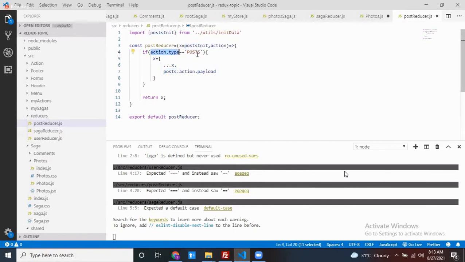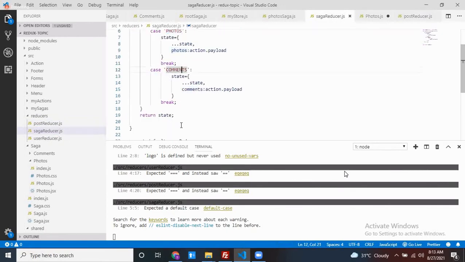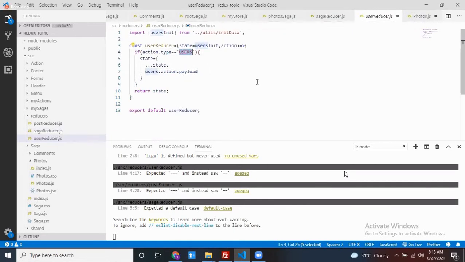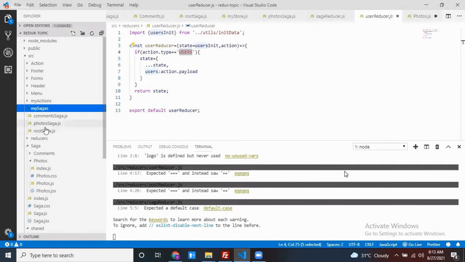Is get photos equal to post? No, so that flag is not executed. In the Saga reducer, is get photos type anywhere? No. User reducer, anywhere get photos type? No. It will come here, but no type is matching. So the next step is that it checks inside the Saga. Is there any Saga method?